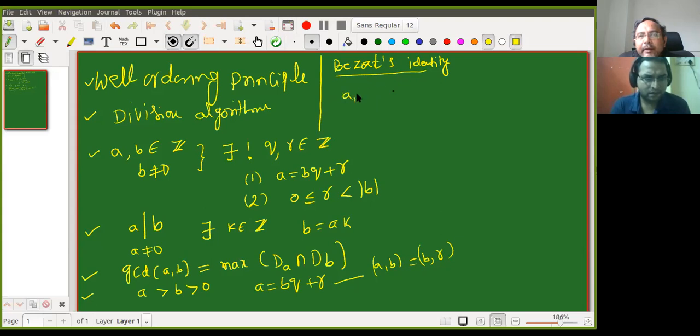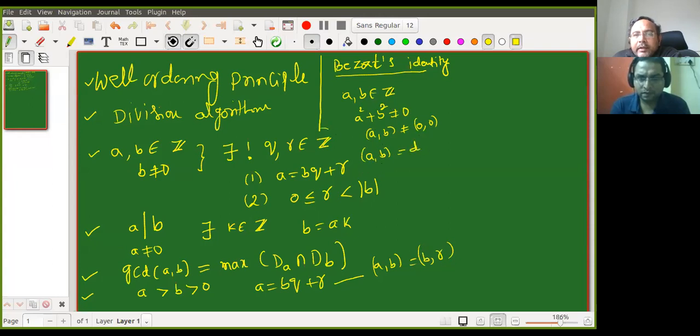What is Bezout's identity? If a and b are two integers, then a squared plus b squared is not equal to 0, or you can also write the pair (a, b) is not equal to (0, 0). That means at least one of them is non-zero. Let gcd(a, b) equal d. Then there exist integers x and y such that d is equal to ax plus by. So this is called Bezout's identity.